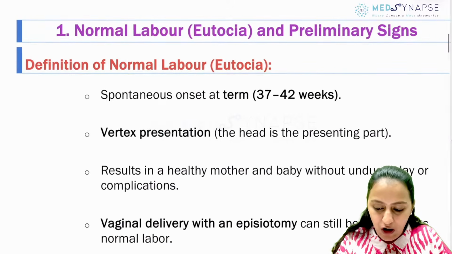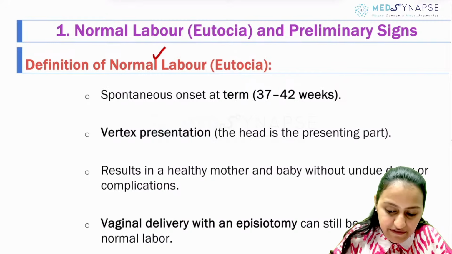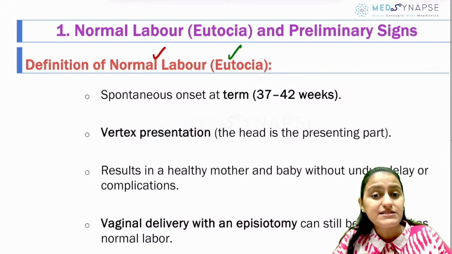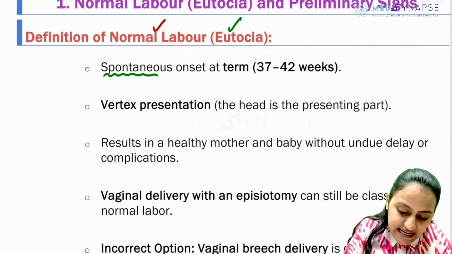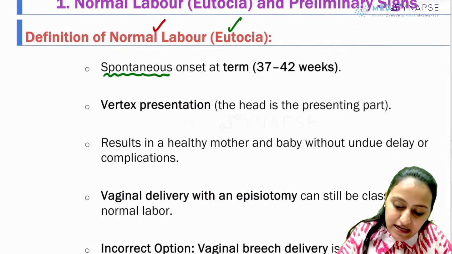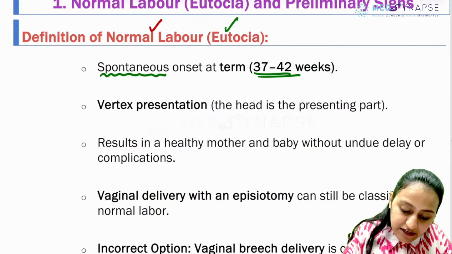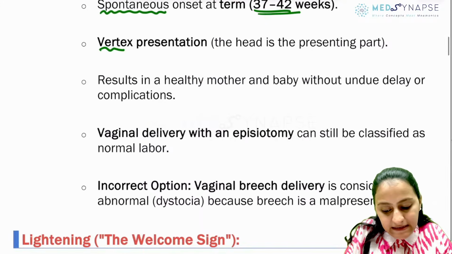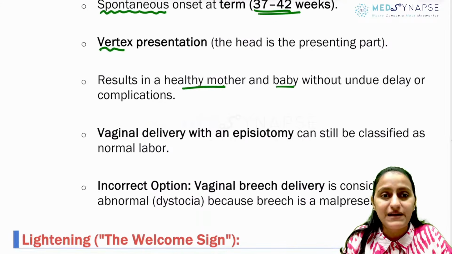The first one, normal labor, that is eutocia, and preliminary signs. How do you define normal labor? There has been a question on what is included and what is not included in normal. So normal labor basically is spontaneous onset. It is spontaneous, not induced. Spontaneous onset at term, that is between 37 to 42 weeks. It should be vertex presentation, that means the head is the presenting part. It should result in a healthy mother and baby without any undue delay or complications.